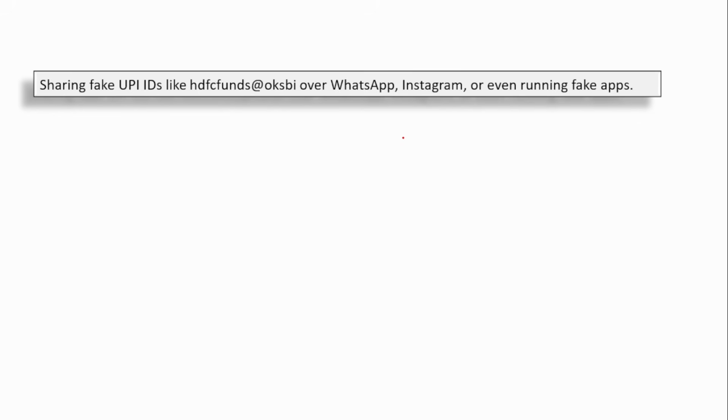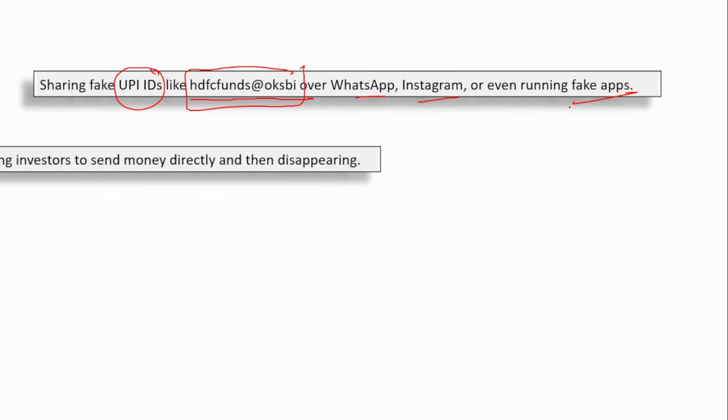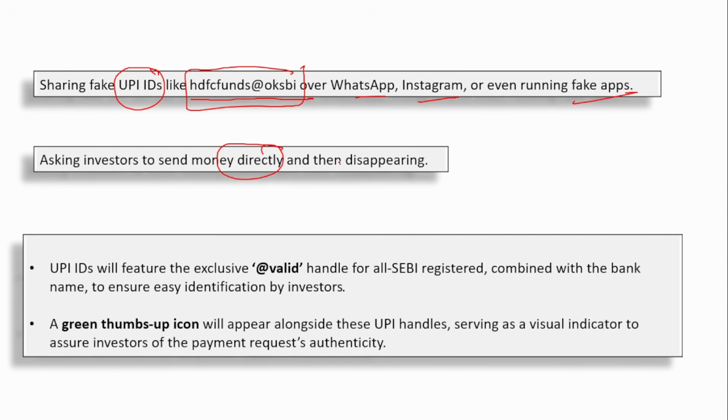What happens is that most of the genuine ones are affected by the non-genuine ones. The fraudsters share fake UPI IDs like HDFC funds at OKSBI. So this all looks genuine, right? People think, okay, this is genuine, I'll send money to this, and they end up losing the money. They send fake UPI IDs like HDFC funds at OKSBI over WhatsApp, Instagram, or even run fake apps, and people end up sending money to them. They ask investors to send money directly, and then they disappear.